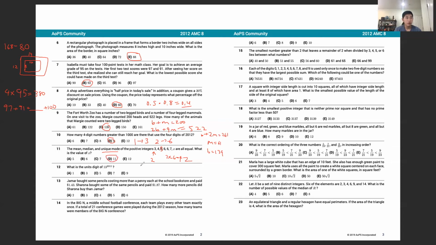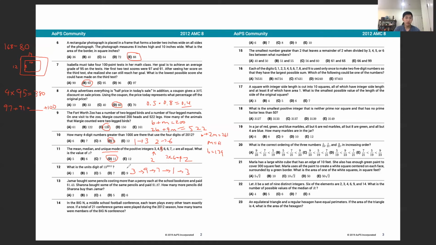Problem 12. The units digit of 13 to the 2012th power. So we obviously don't want to be going through all 2012 powers, so let's just try to look for a pattern. 3 to the first power ends in 3, 3 squared ends in 9, 3 cubed ends in 7, 3 to the fourth ends in 1, 3 to the fifth ends in 3, and now we found a cycle here. Every 4 numbers we get back to 3.